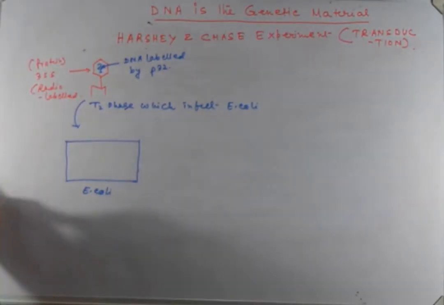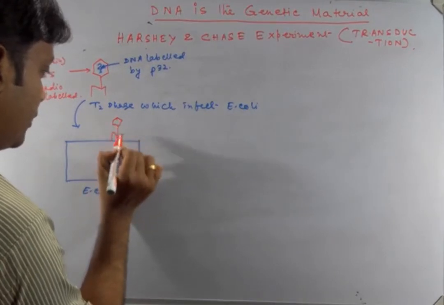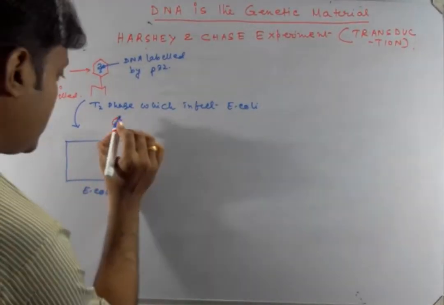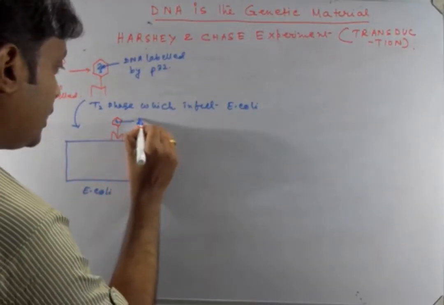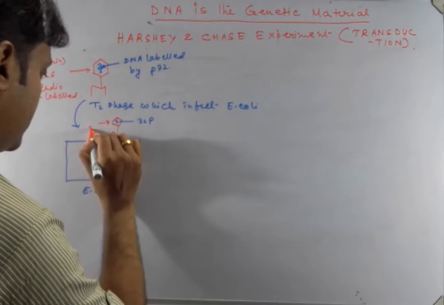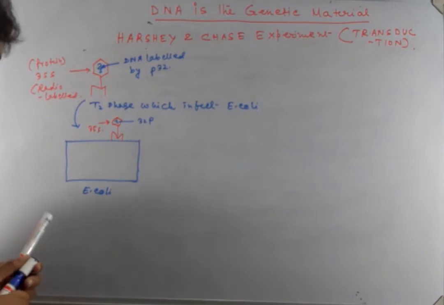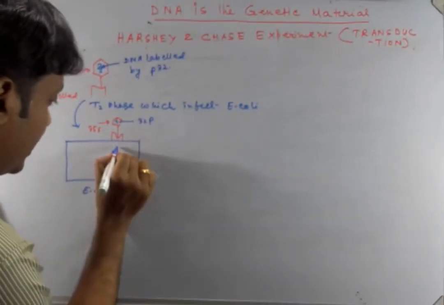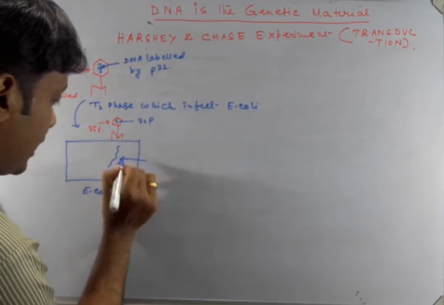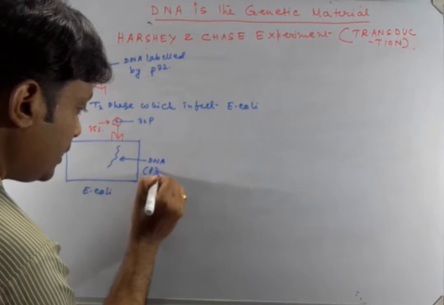And this bacteria is infected by the phage, and the red one is the 35S, and here is the 32P, and here is the 35S. By the process of lysis, the DNA enters into this bacteria, the DNA labeled with P32.